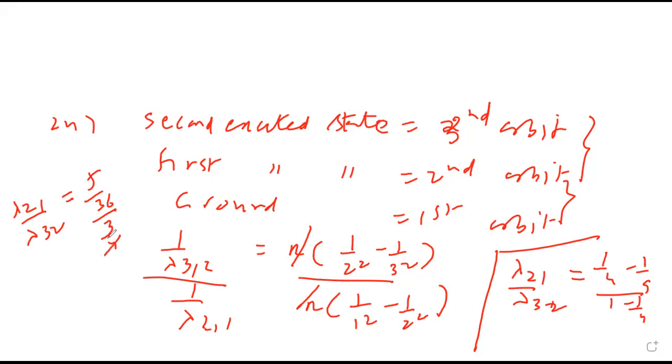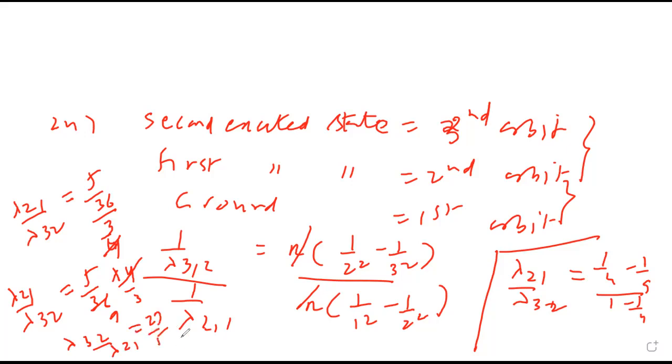That is 5 by 36 into 4 by 3. If I take the reciprocal, then lambda 3 2 upon lambda 2 1 will become 27 upon 5. So A equals 27 upon 5, option B is correct.